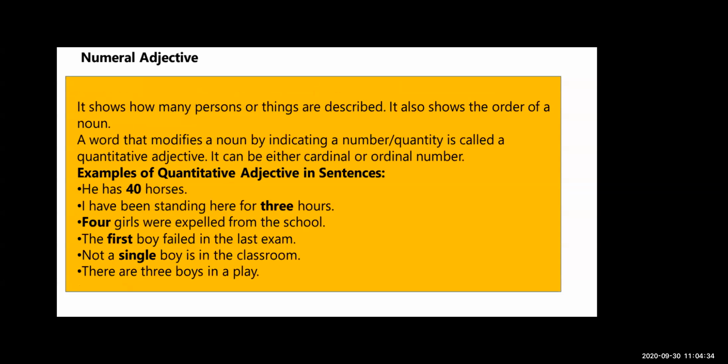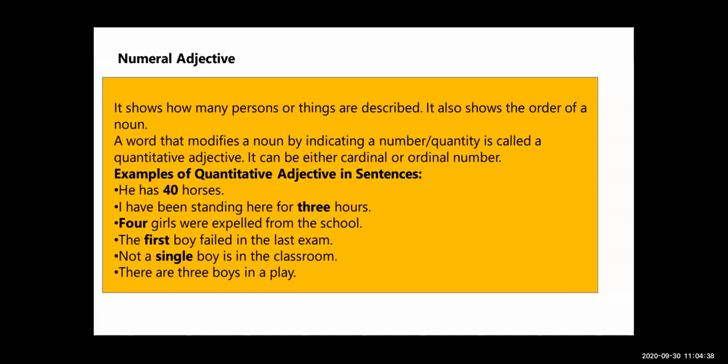It shows how many persons or things are described. It also shows the order of the noun.